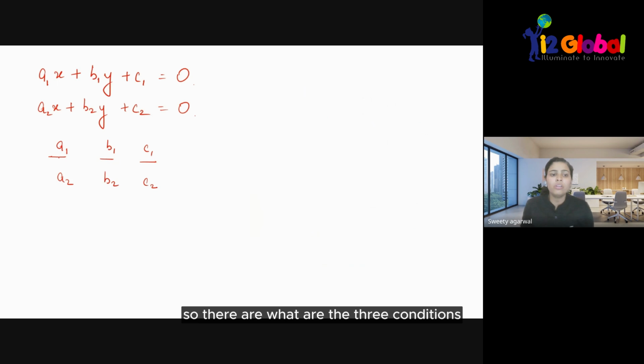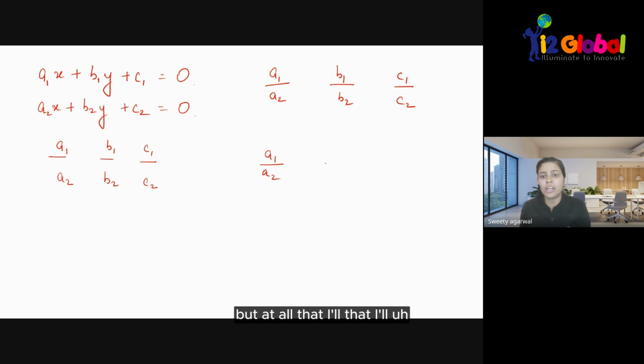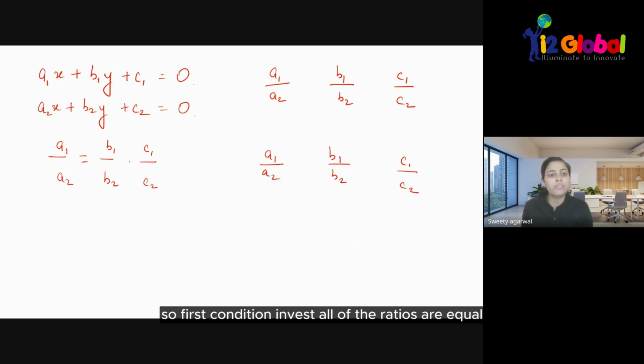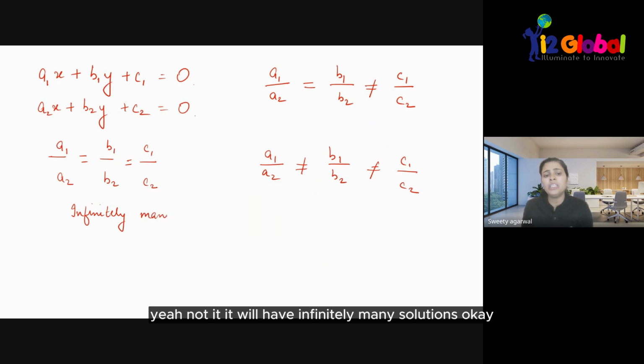So what are the three conditions? a1 upon a2, b1 upon b2, c1 upon c2. The first condition is one in which all of the ratios are equal, another in which only the first is equal and the second is not equal, and another in which nothing is equal. When everything is equal, it will have lots of solutions, infinitely many solutions.